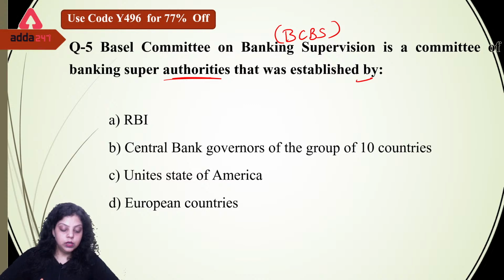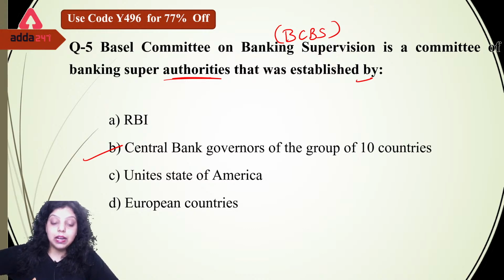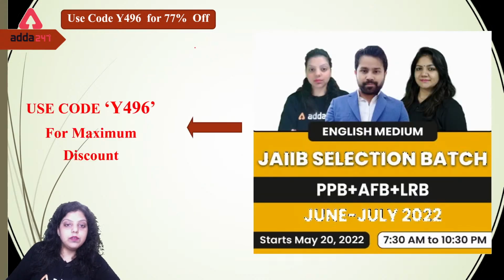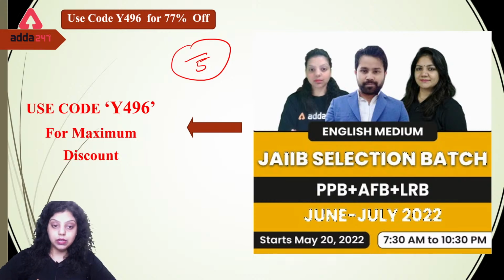B. Okay. So the right answer for this question is B. Central bank governors of the group of 10 countries is correct, because the central bankers of 10 countries started the Basel Committee on Banking Supervision in the year 1974. Okay, so the right answer will be B. Now let me know, out of 5 questions, how many you have done correct.